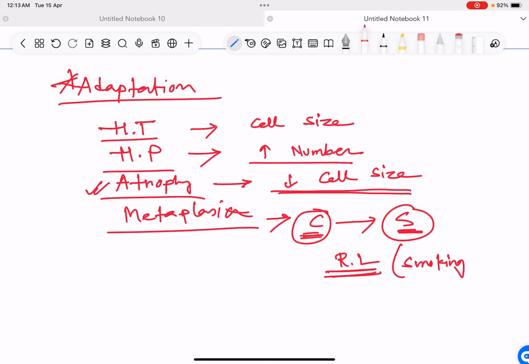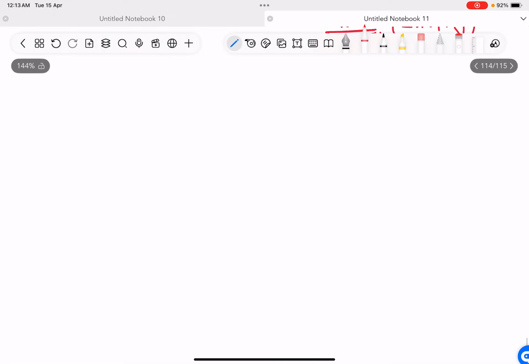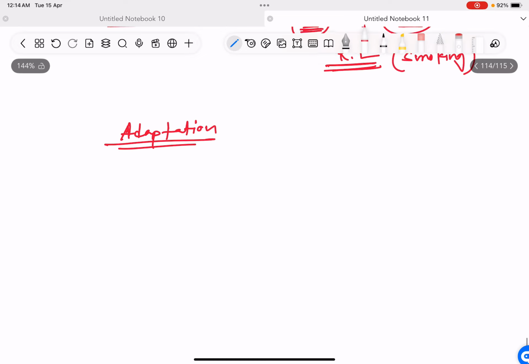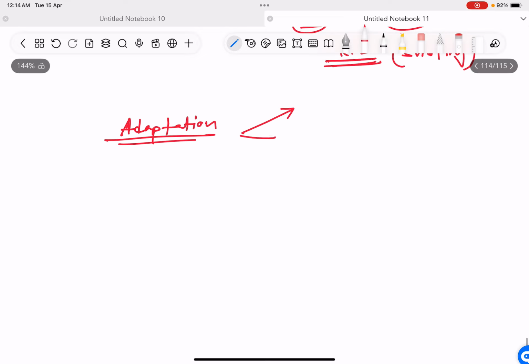This is metaplasia. And adaptation can be of two types: physiological and pathological.